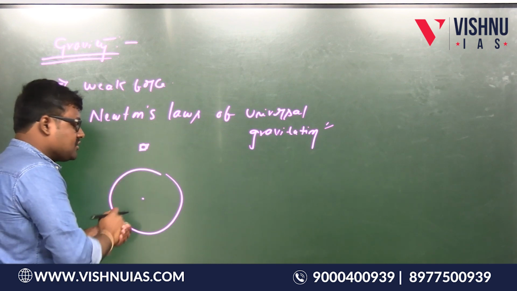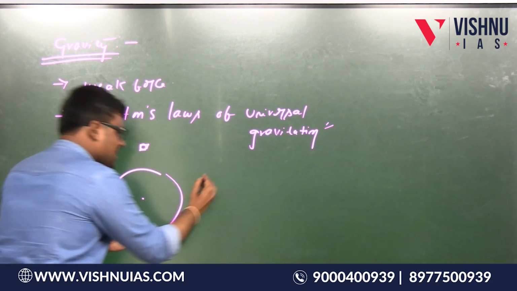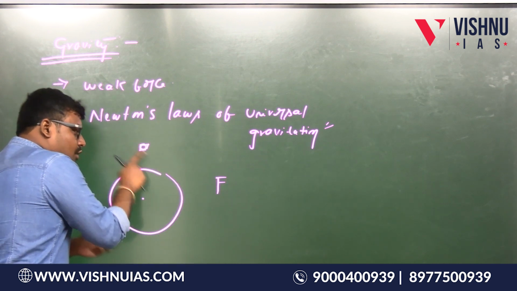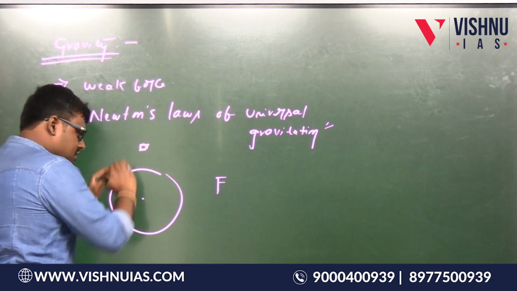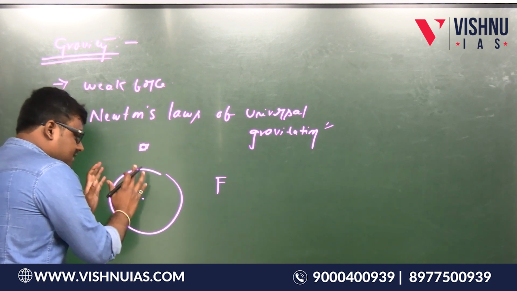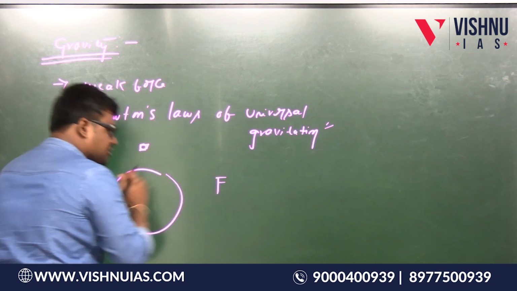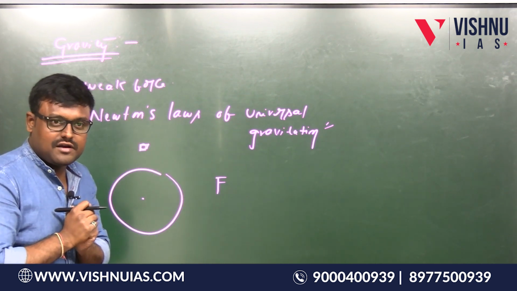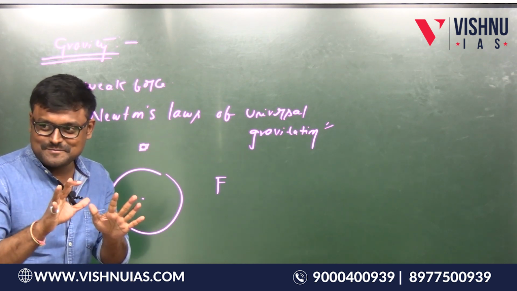See, what is this gravitational force? Suppose let us take F is the gravitational force, and this object puts this force F on the Earth and tries to attract the Earth towards it, and this Earth puts this force F on this object and tries to attract the object towards it. Is this point clear?